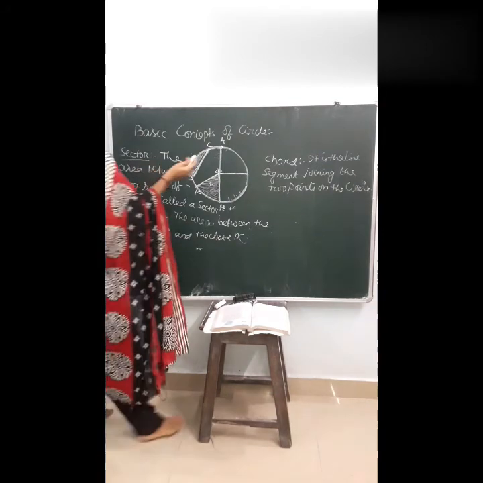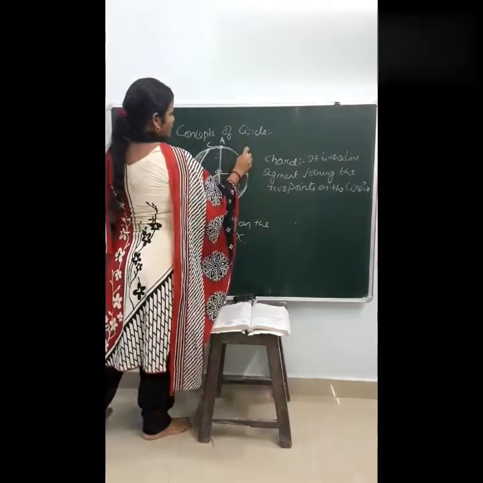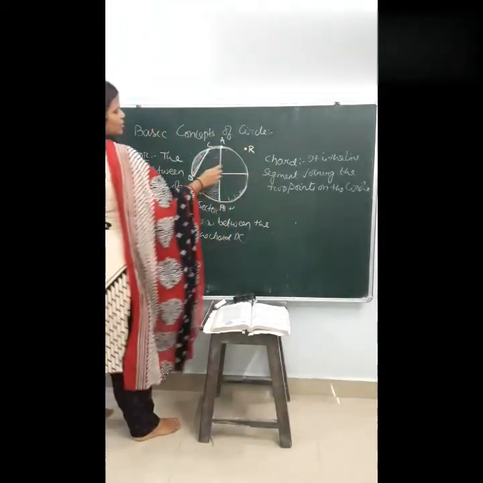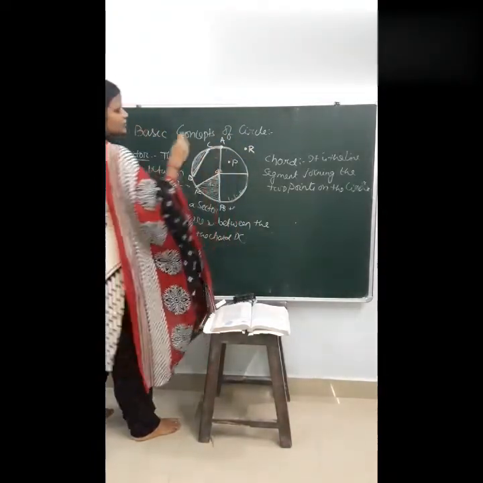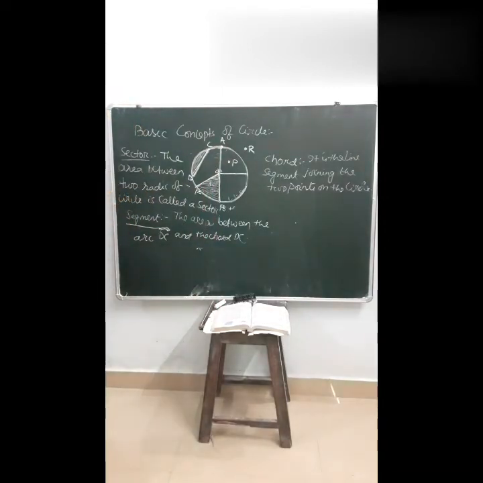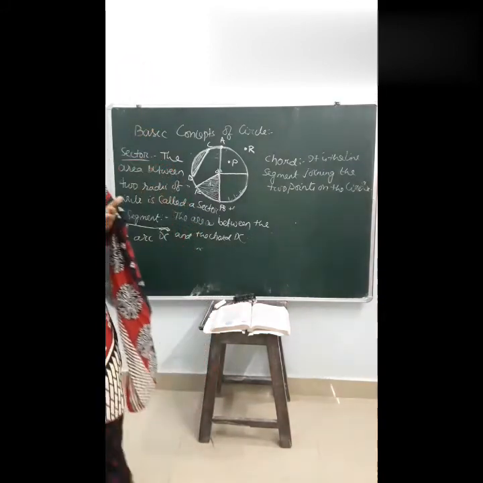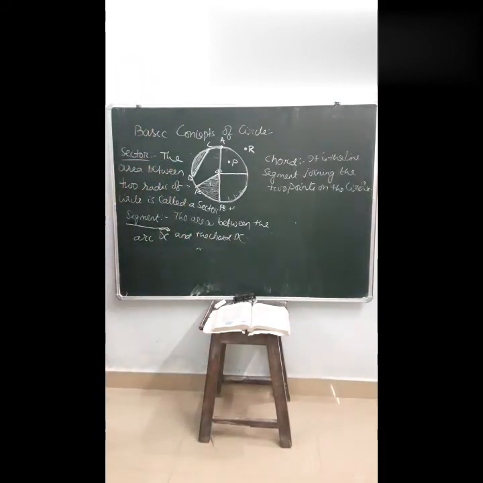And one more thing. I am marking a point R here, which is outside the circle, and a point P, which is inside the circle. A point that lies inside the circle is called the interior, and a point that lies outside the circle is called the exterior. So these are the basic concepts regarding the circle.